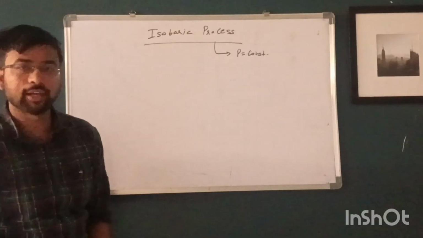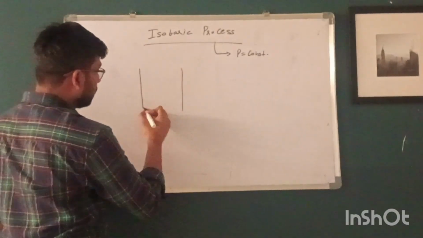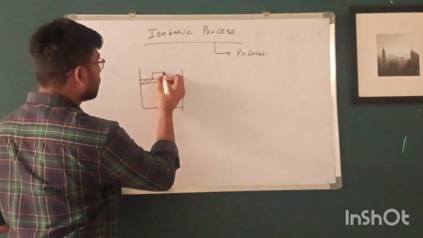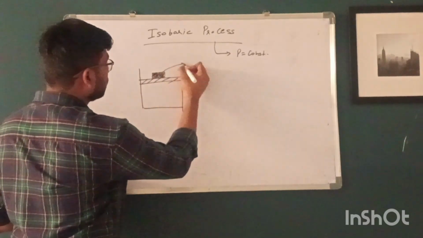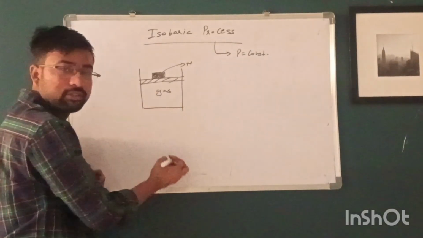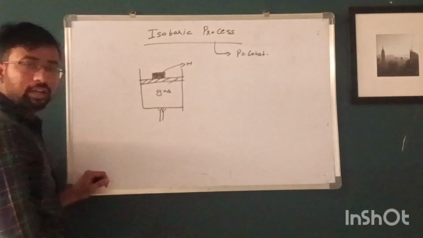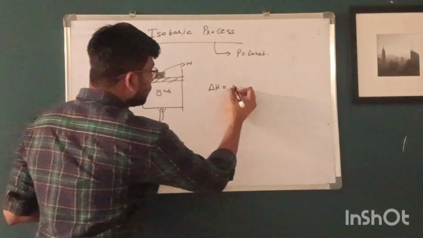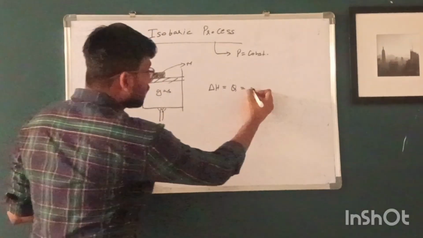Now we will see one example of isobaric process. For example, this is a beaker and this is the piston on which mass M is placed. This is the mass placed on the piston and gas is filled in this system. And now we will heat the gas by using a burner. So change in enthalpy of the gas becomes equal to the heat given to the system.